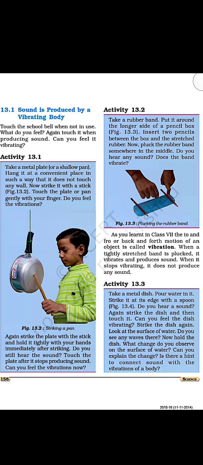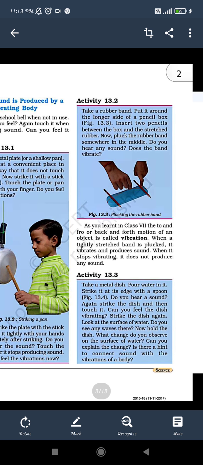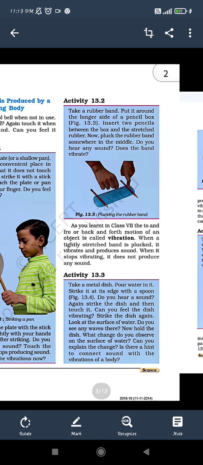So already we have learned that striking or vibrating particles will produce a sound. When you stop vibrating, the sound will not be produced. So the main thing to produce sound is that the object should be vibrated. Vibration is the main medium for a body to produce sound.